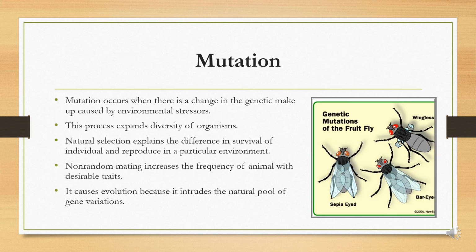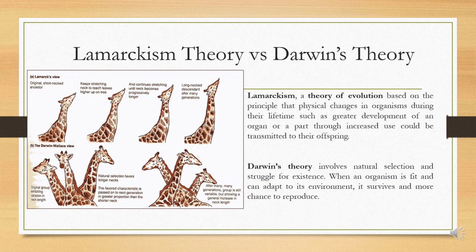Mutation plays an important role in evolution. The ultimate source of all genetic variation is mutation. Mutation is important as the first step of evolution because it creates a new DNA sequence for a particular gene, creating a new allele. Let us also differentiate Lamarckism theory versus Darwin's theory.